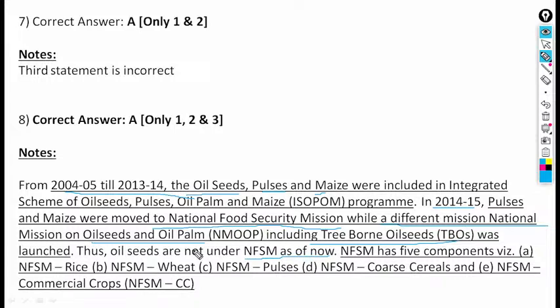The National Food Security Mission has 5 components: NFSM rice, NFSM wheat, NFSM pulses, NFSM coarse cereals and NFSM commercial crops. Rice, wheat, pulses, coarse cereals, and commercial crops.